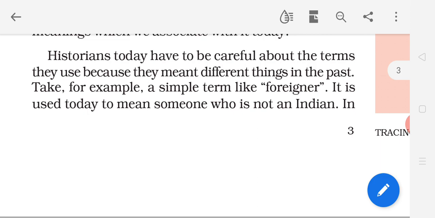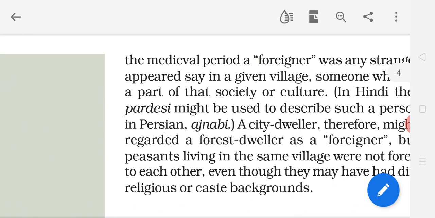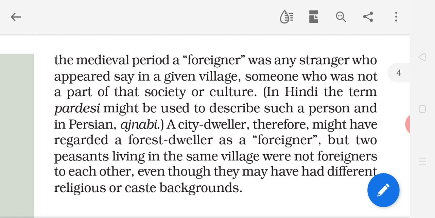But in the past, foreigner had a different meaning. In the medieval period, a foreigner was any stranger who appeared, say, in a given village. In the Middle Ages, who was called a foreigner?